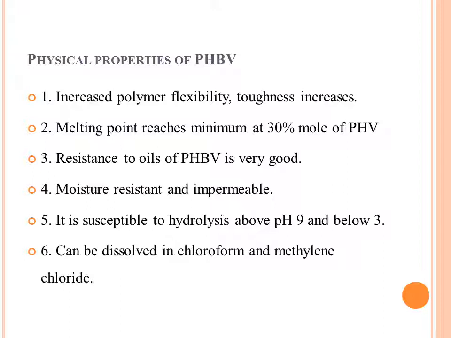These are the physical properties of PHBV. Increased polymer flexibility and toughness. So flexibility will increase, but at the same time toughness also increases. Melting temperature reaches a maximum at 30% mole of PHV. Resistance to oil is very good for PHBV compared to PHB or PHV. It is moisture resistant and impermeable, so it can be used in packaging of food material. It is susceptible to hydrolysis above pH 9 and below 3.